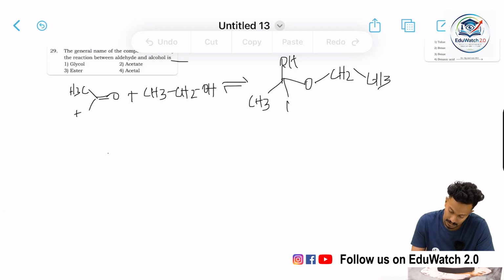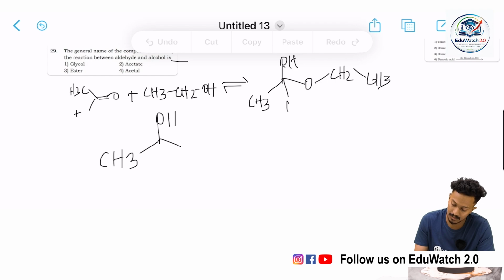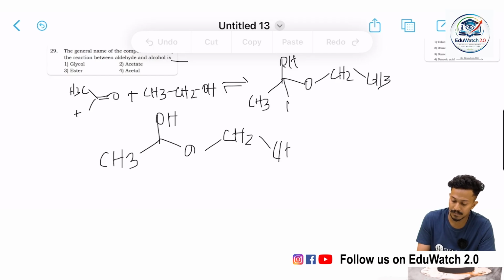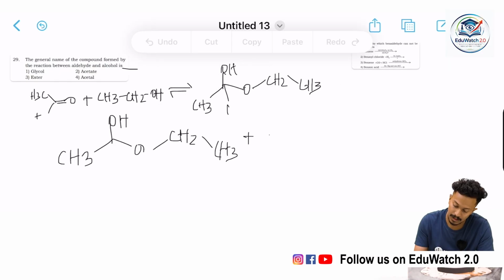So we get CH3, H, O CH2CH3, which is then treated with an alcohol.